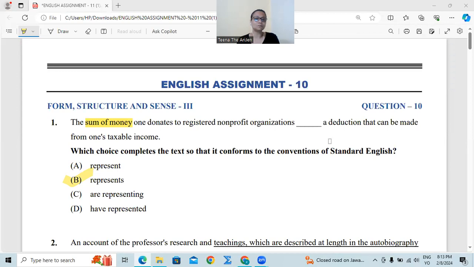This is English assignment 10, task 10. The chapter was on form structure and sense part 3. Question number 1. The sum of money one donates to registered non-profit organizations dash a deduction that can be made